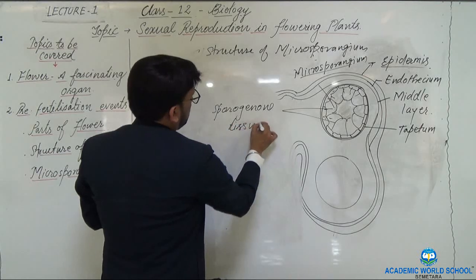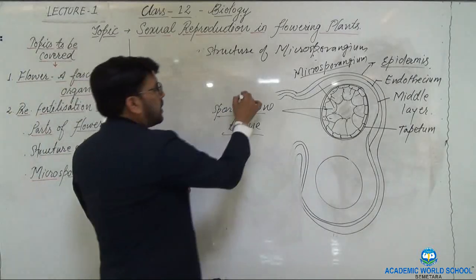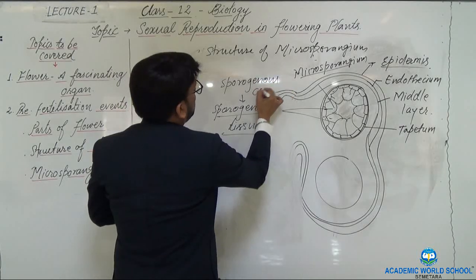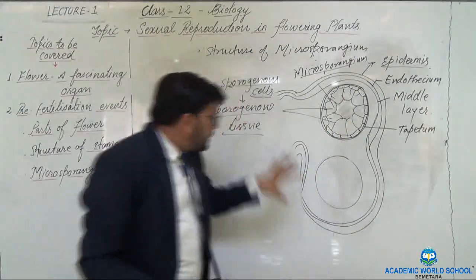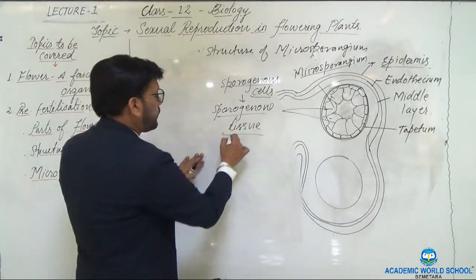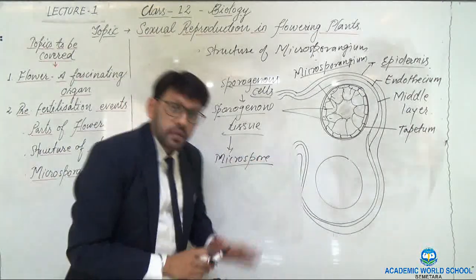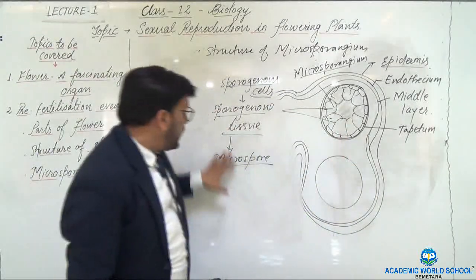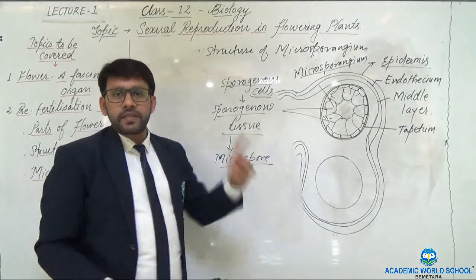sporogenous tissue. These sporogenous tissue are nothing but the group of sporogenous cells which occupy the center, and each sporogenous tissue is responsible for the development of the microspore or the pollen grain. So this complete microspore will be developed as the male gametophyte, that is the pollen grain.